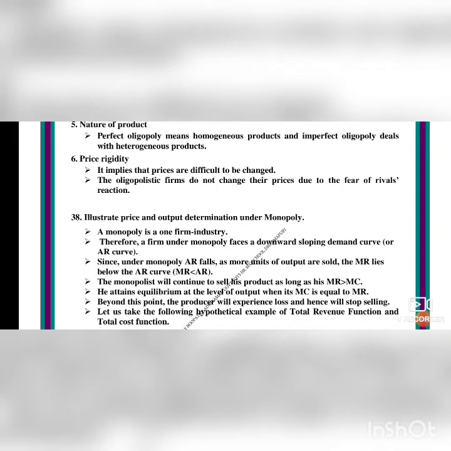The monopolist will continue to sell this product as long as his MR is greater than MC, that is, marginal revenue is greater than marginal cost. He attains equilibrium at the level of output when MC is equal to MR. Then only there will be equilibrium. Equilibrium means both must be equal. The revenue and the cost must be equal.